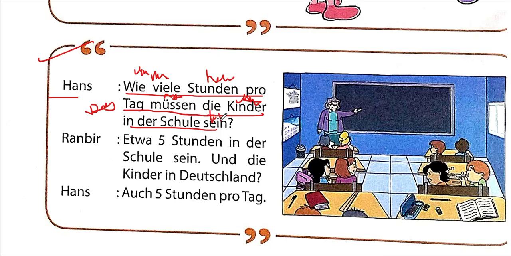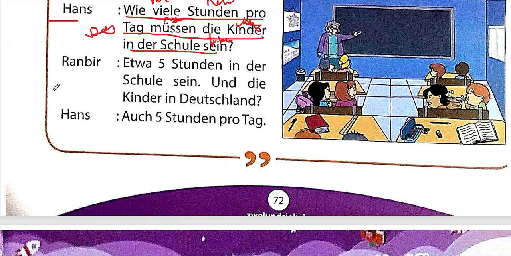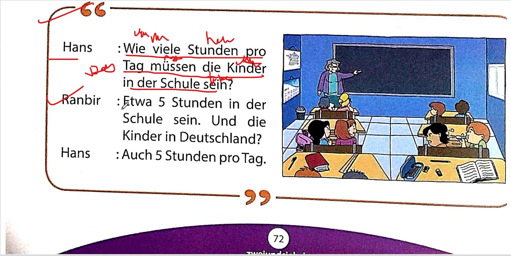Sein means to be. Okay, here there is a müssen verb. I told you in the previous part, because there is müssen here, it's a modal. So sein will come at last. This means: for how many hours must the children be in the school? So Ranbir says, "Etwa 5 Stunden in der Schule sein." That means around 5 hours in the school students should be. Students is not used. Basically it means around 5 hours in the school.